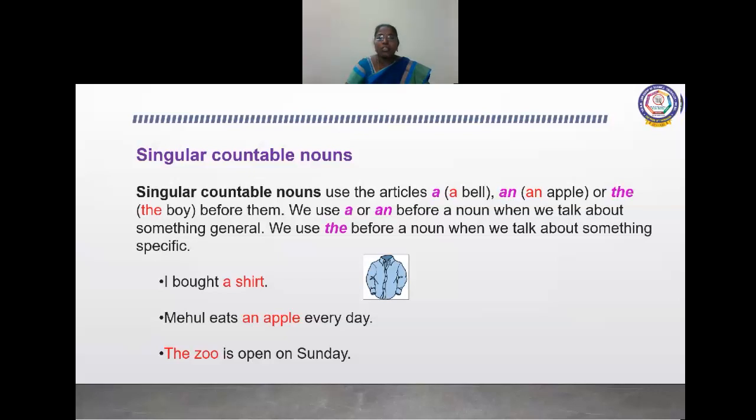I bought a shirt. We are using the article a because we are telling about a common, general shirt. It may be any brand. Mehul eats an apple every day. Here also we are using a singular countable noun, an apple, only one apple. And the third sentence: the zoo is open on Sunday. We are talking about the zoo which is open on Sunday, so we are specific. So it is a definite article. You understood?